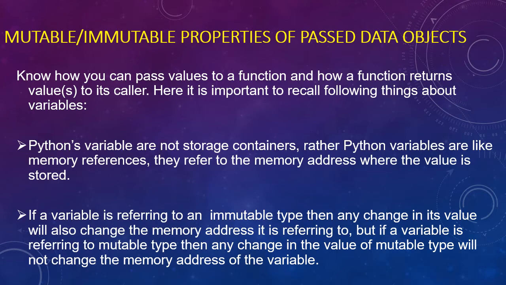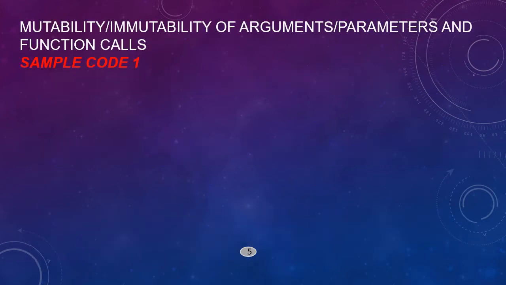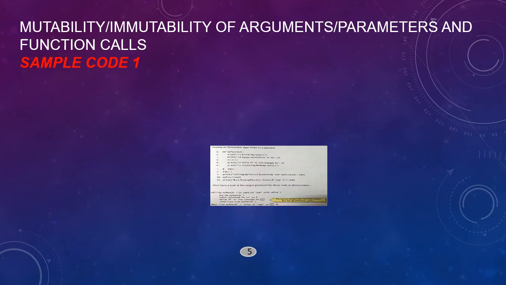But if a variable is referring to a mutable type, then any change in the value of the mutable type will not change the memory address of the variable, because changes are done in the same place. So, we will see this property with some example code.